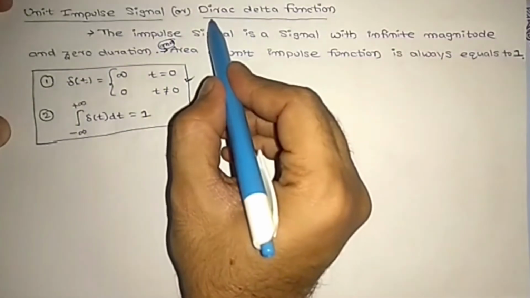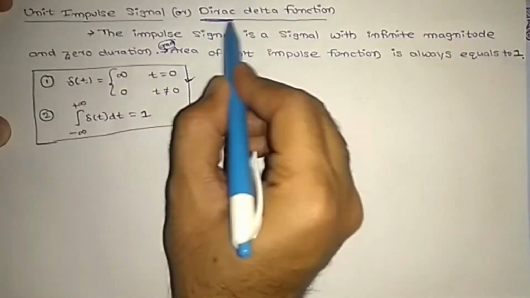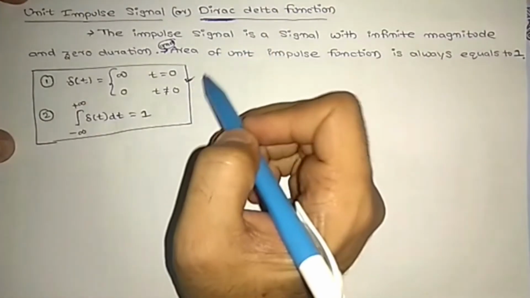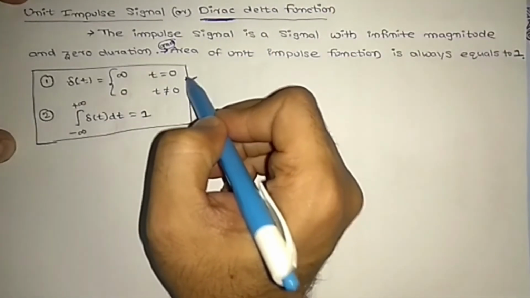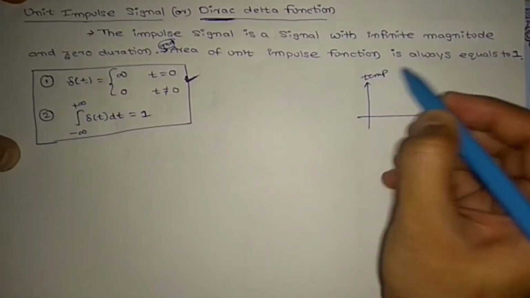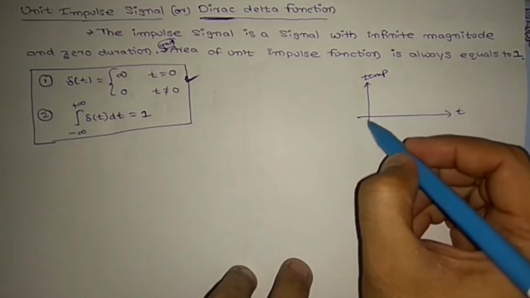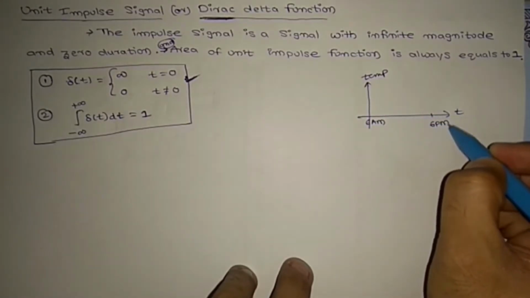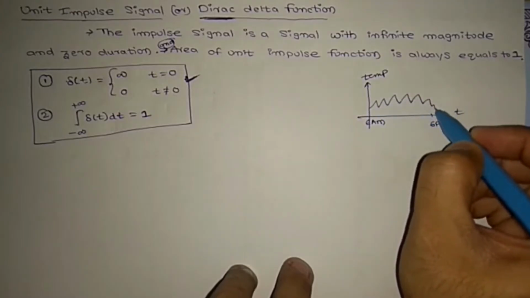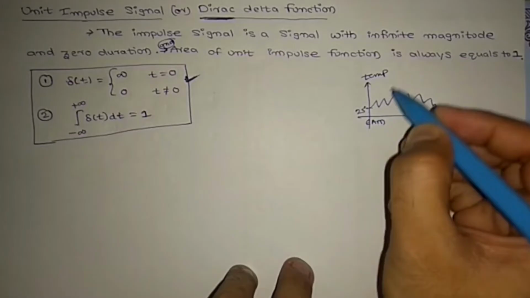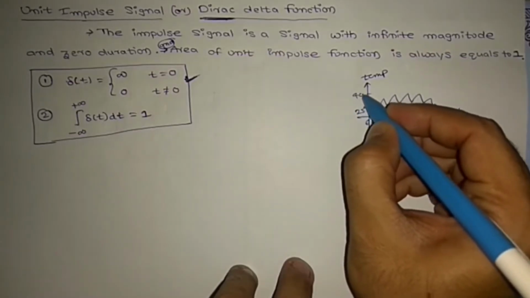This was given by Dirac. Dirac is a physicist who introduced this topic. So what is the beauty of this topic? Suppose I have a temperature signal, today's temperature from morning 6 a.m. to evening 6 p.m., like 25 degrees to 40 degrees.